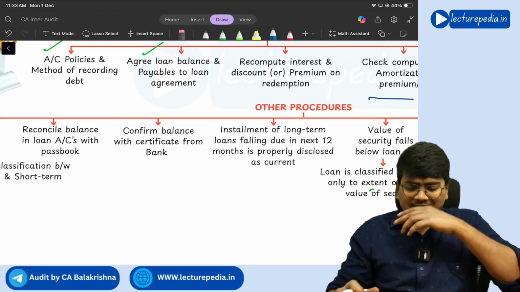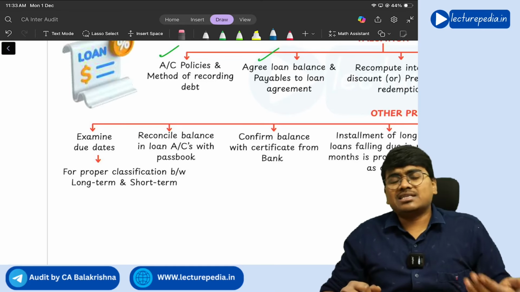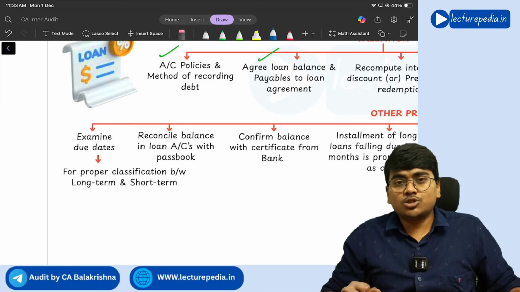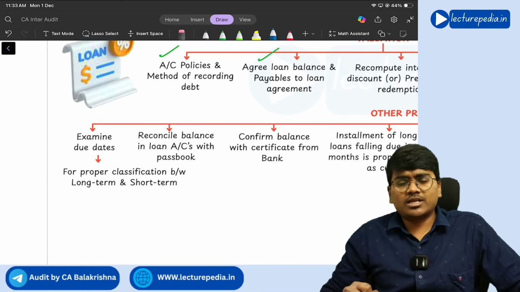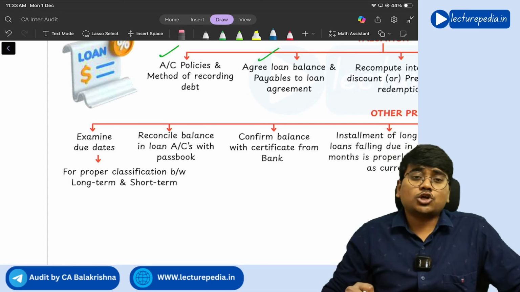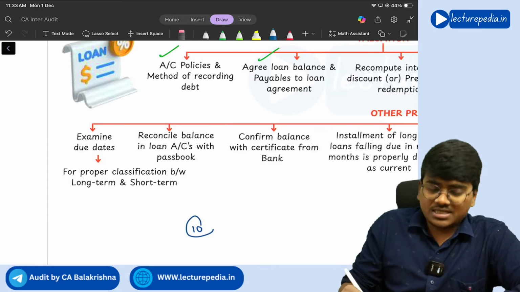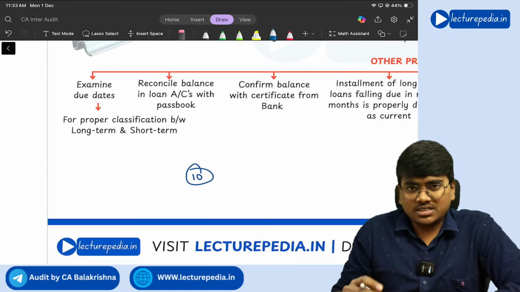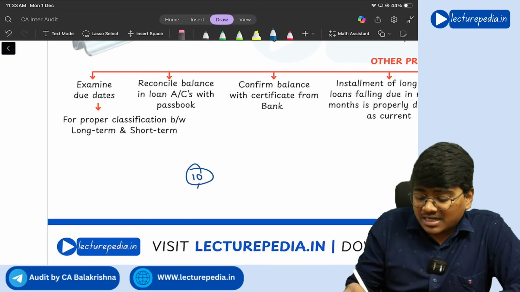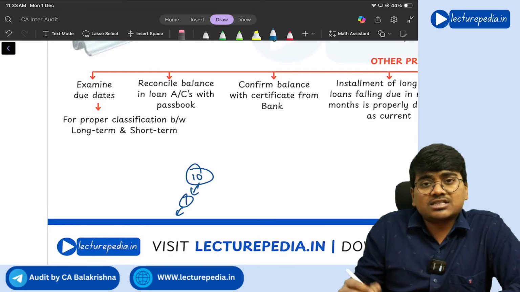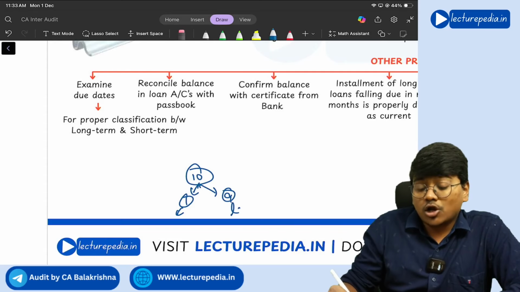Okay, yes. Next, some of the other procedures that you will perform with respect to borrowings. You need to examine the due date. What is the due date for payment of each month's EMI? This due date is also very important for calculating short term and long term borrowings. Let's say for example, the tenure of the loan is 10 years. Even though the tenure is 10 years, the amount that you are going to repay in the coming next 1 year will be considered as short term, and what will be repaid in the remaining 9 years will be considered as long term.